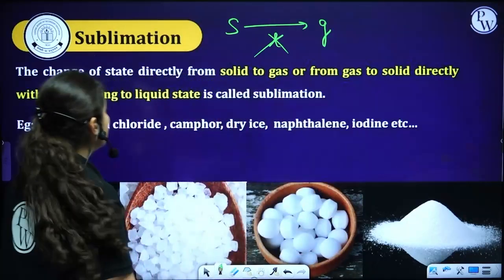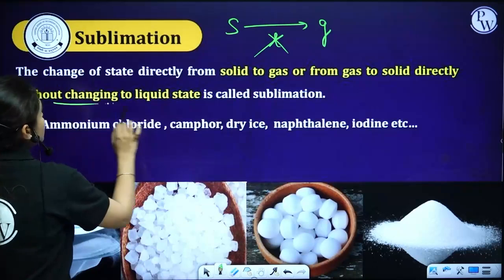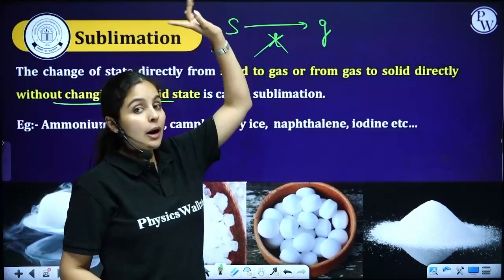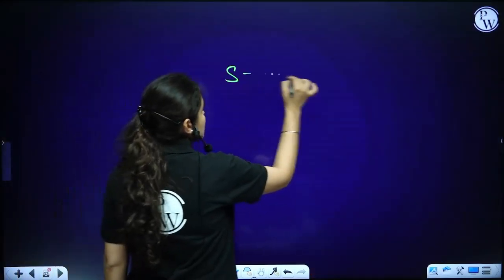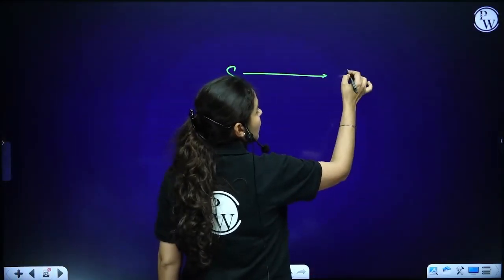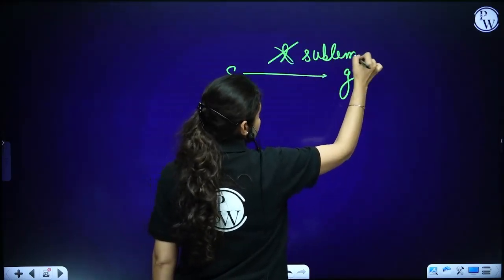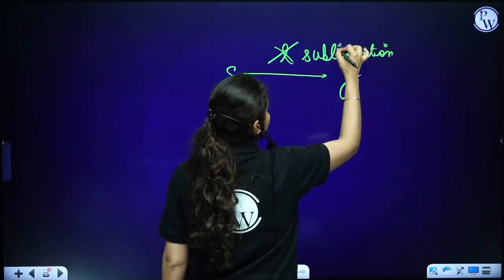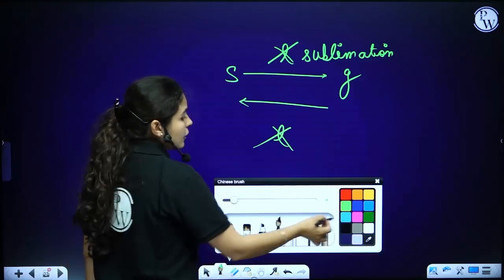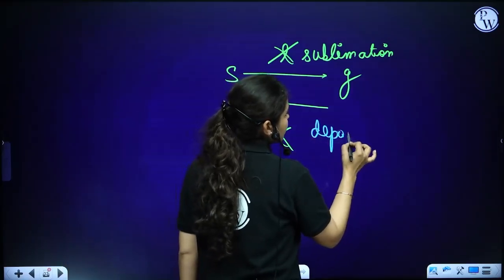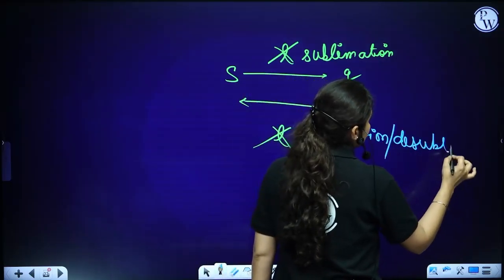So when solids turn into gases directly without changing into the liquid state, it's called sublimation. But let me clarify this. Once a solid changes into the gaseous state without turning into liquid, this is called sublimation. But if we are talking about the opposite, gas to solid without turning into liquid, we call it deposition. It has a different name. In some books, it is also written as desublimation.